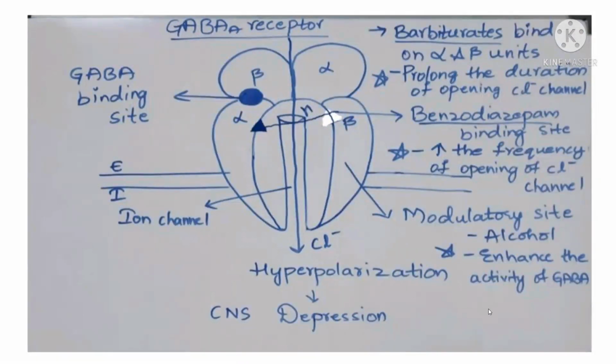And next one is benzodiazepines. The binding site is in between the alpha and gamma units. Whenever these drugs bind, there is an increase in the frequency of opening of chloride channels, meaning the number of times the chloride channels open. This GABA binding site is in between alpha and beta, whereas the benzodiazepine binding site is in between alpha and gamma, whereas barbiturates bind on the pockets of alpha and beta. This is the mechanism of action.